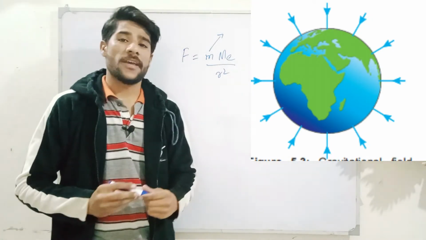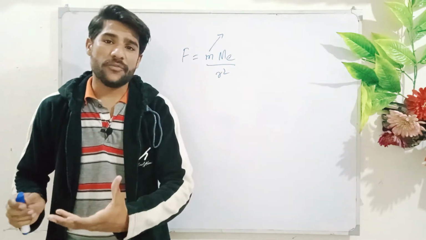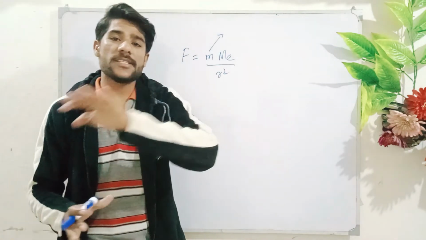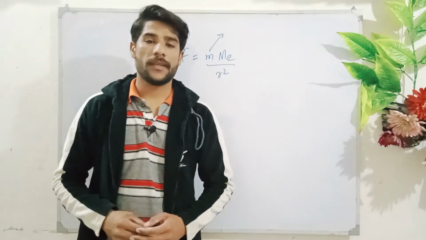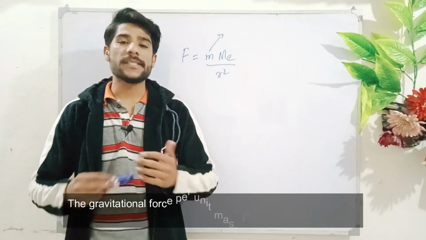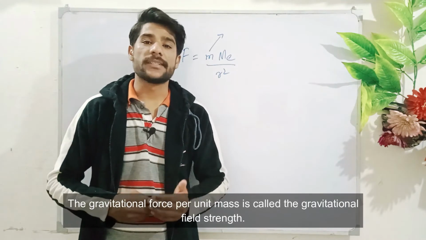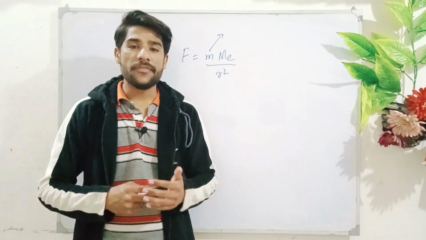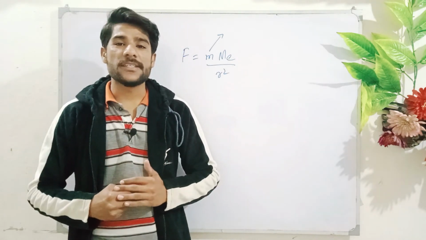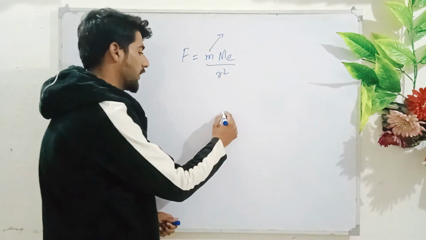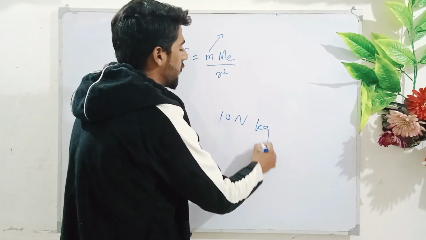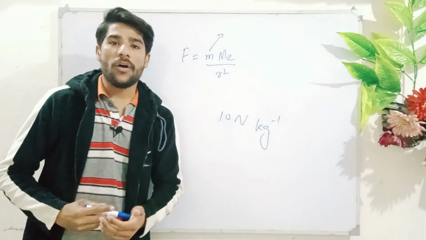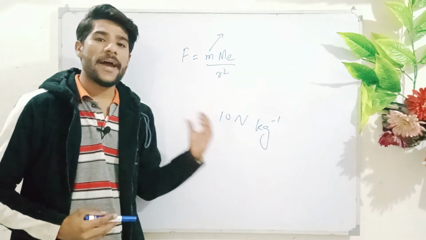As shown in the figure, such a force is known as a field force, which the earth has all around it, in its field. The gravitational force per unit mass is known as gravitational field strength, and its value is equal to the value of g at that point. Near the surface of the earth, the gravitational field strength is 10 Newton per kilogram. So this is all about Newton's law of universal gravitation, the gravitational field and the gravitational field strength.